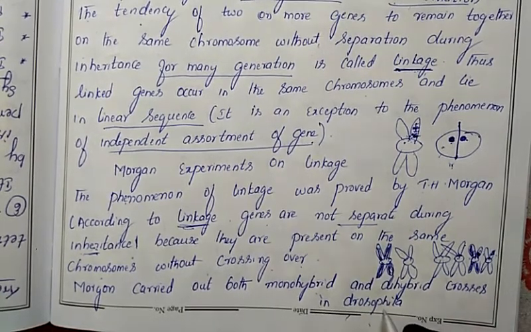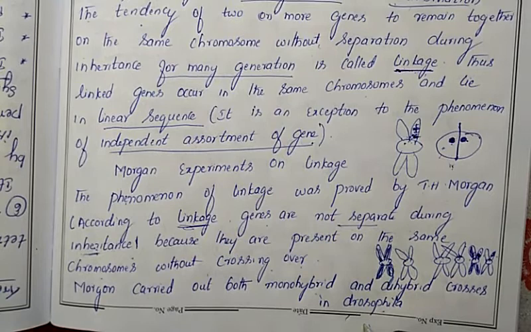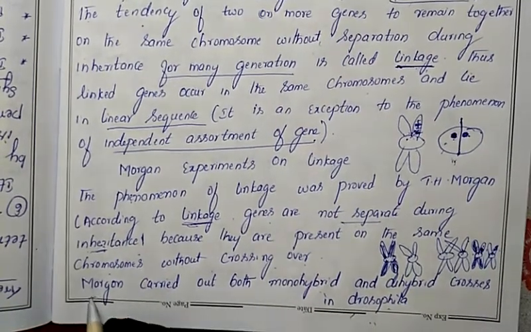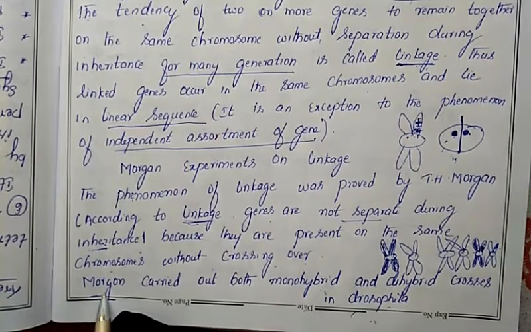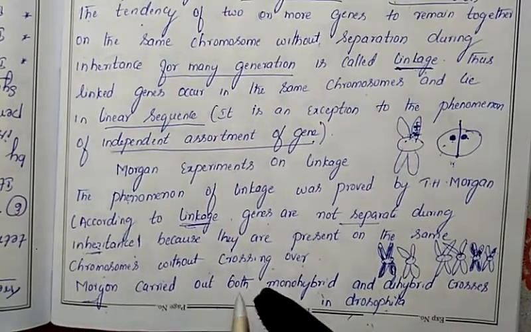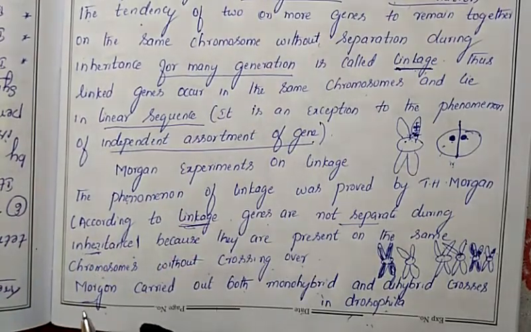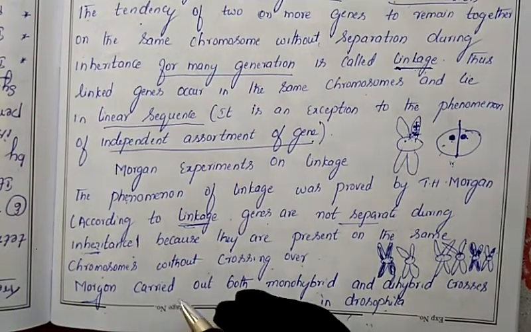Monohybrid and dihybrid crosses were first done by Gregor John Mendel. That experiment was conducted again by Morgan, to show linkage. So let us discuss the experiment. Which experiment he conducted, we'll discuss in our next class.